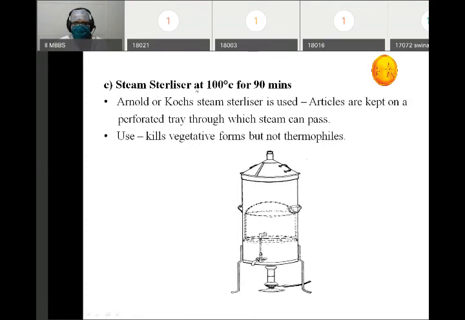Now, then we have the steam sterilizer, that is the Arnold or the Koch steam sterilizer. This is a diagram. We have a perforated tube. So what will happen? Steam will go up from these perforated tubes, and whatever article we have placed, it will kill the microorganism, if any, present on those articles.